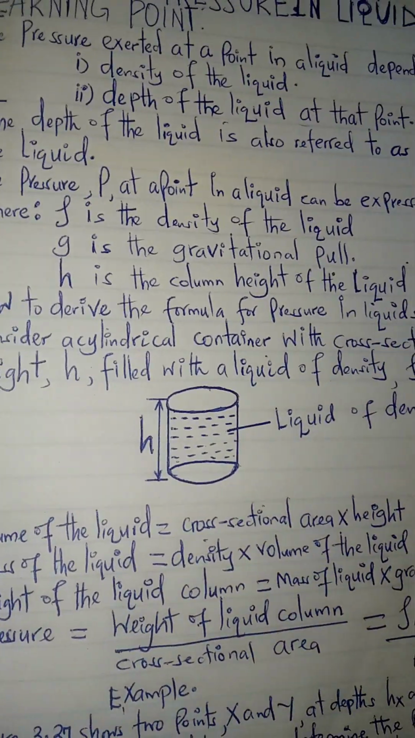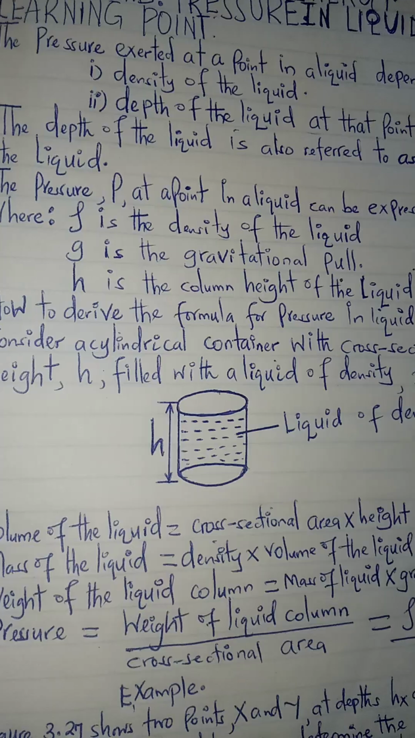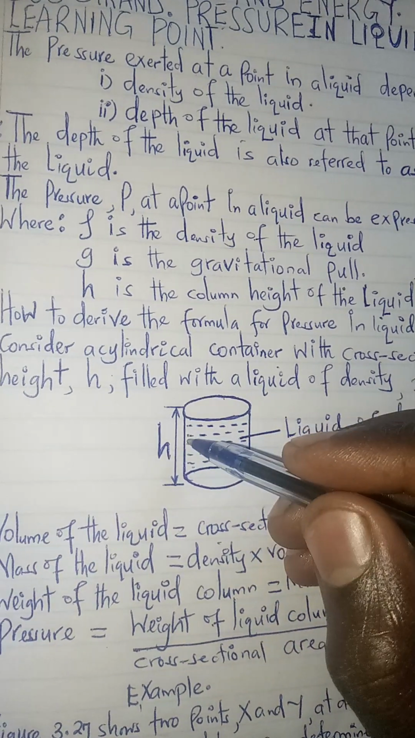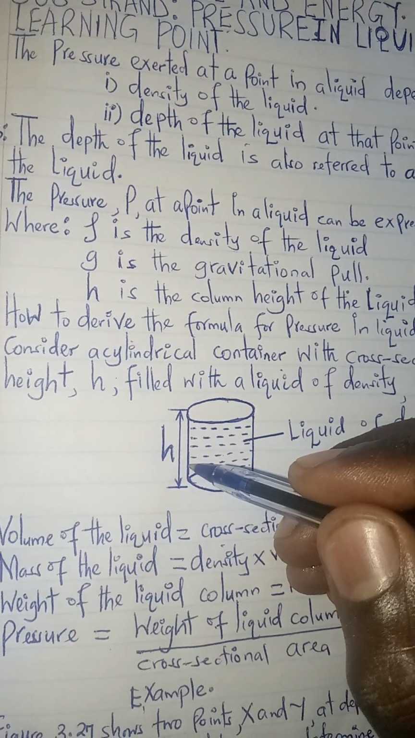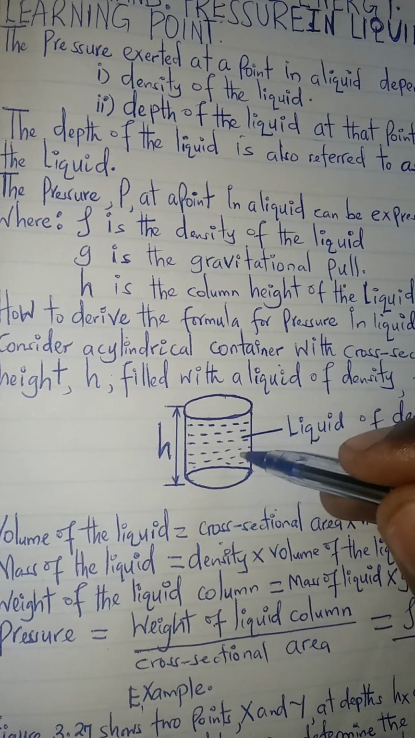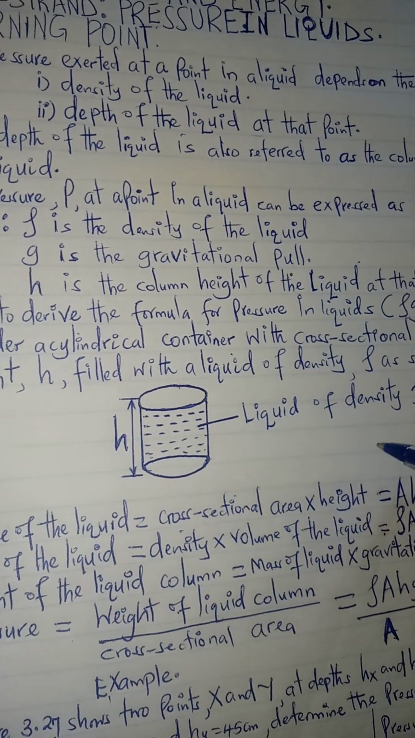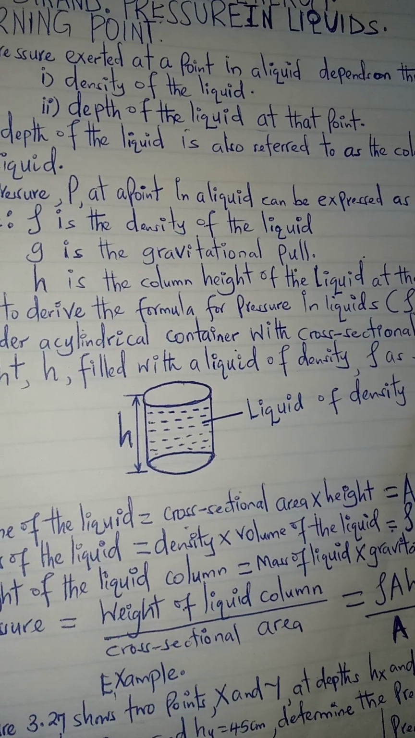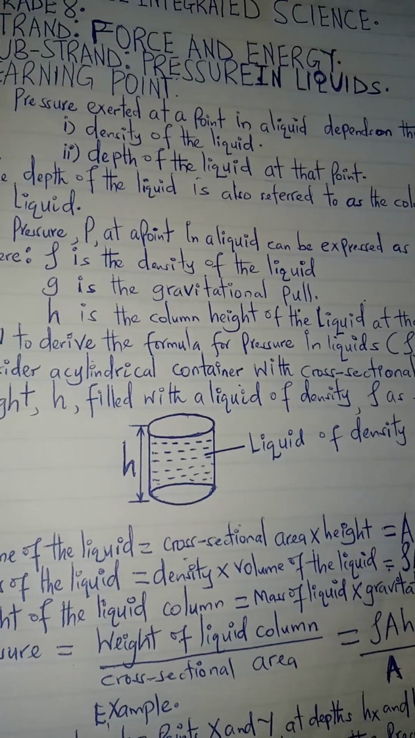That container is there. The container has got the height. We also have the liquid being put inside here. That is the liquid which is having the density rho. For that case, the density there is rho.